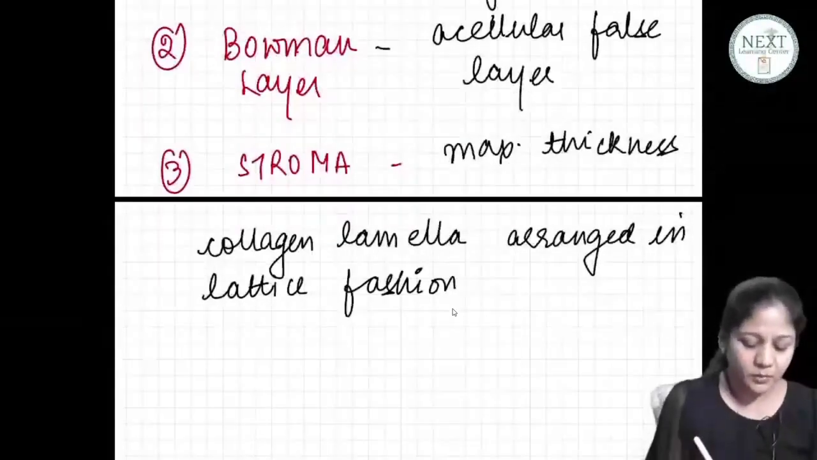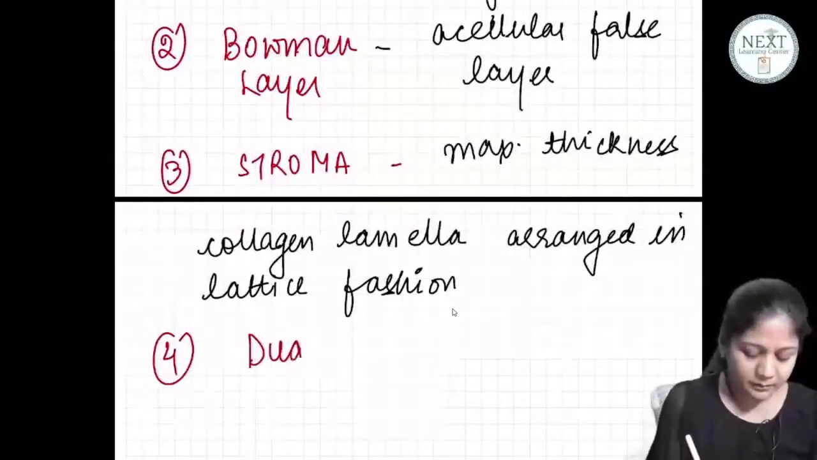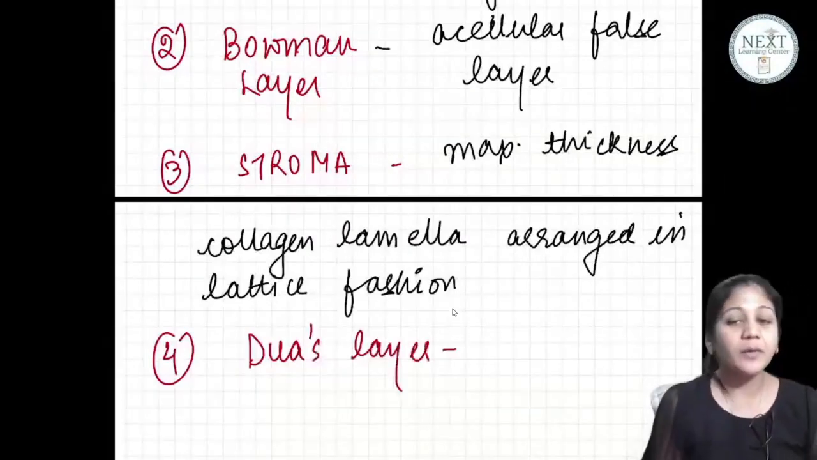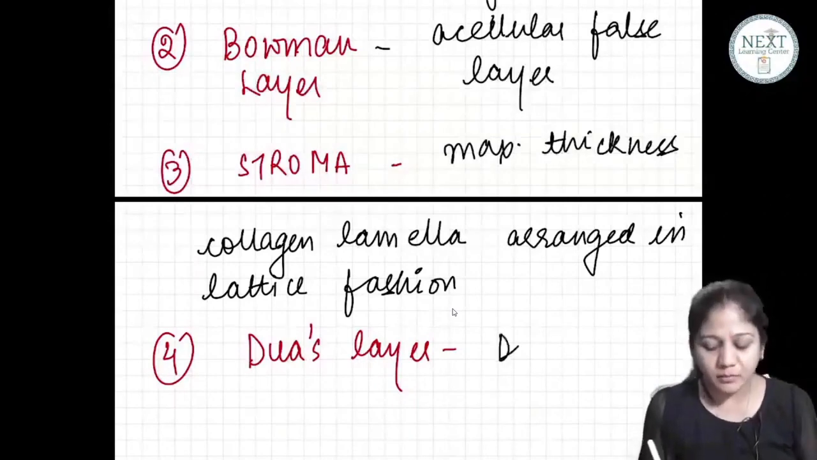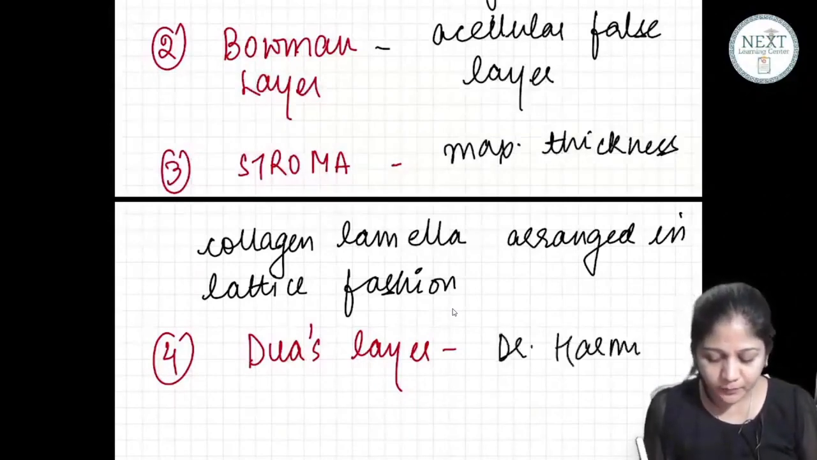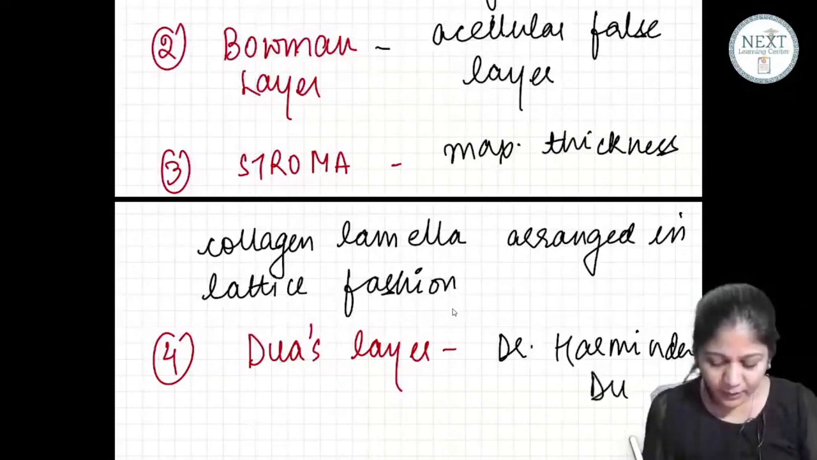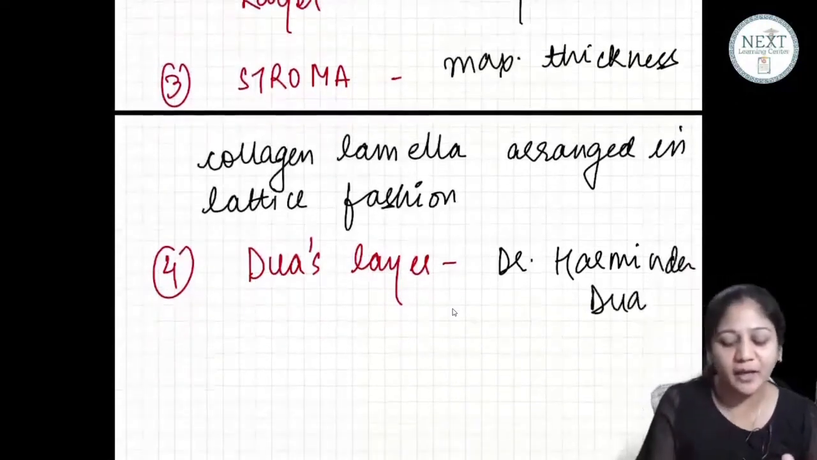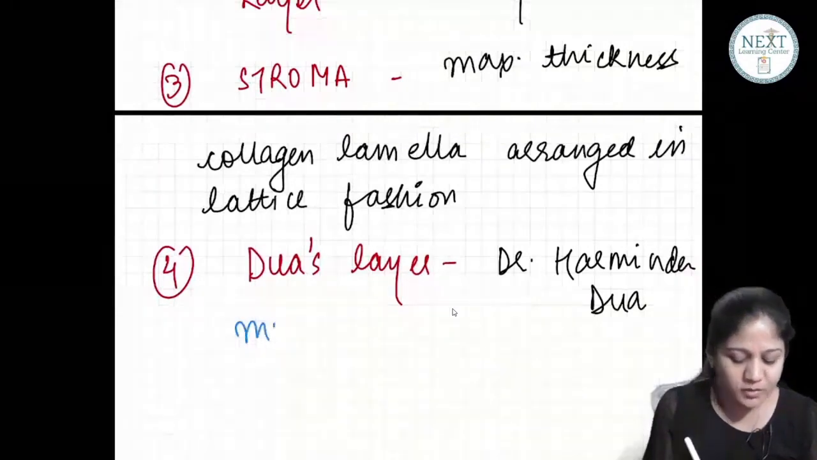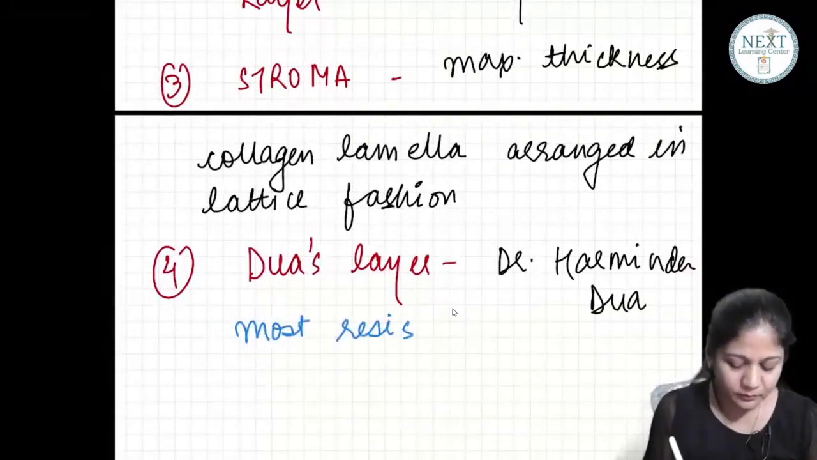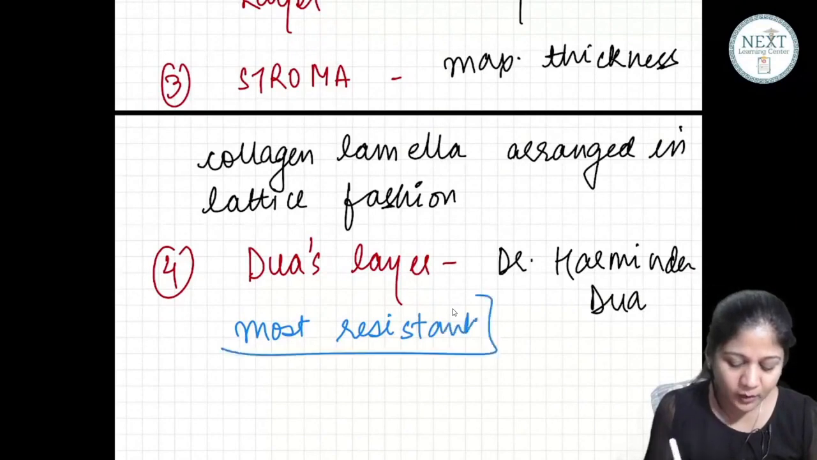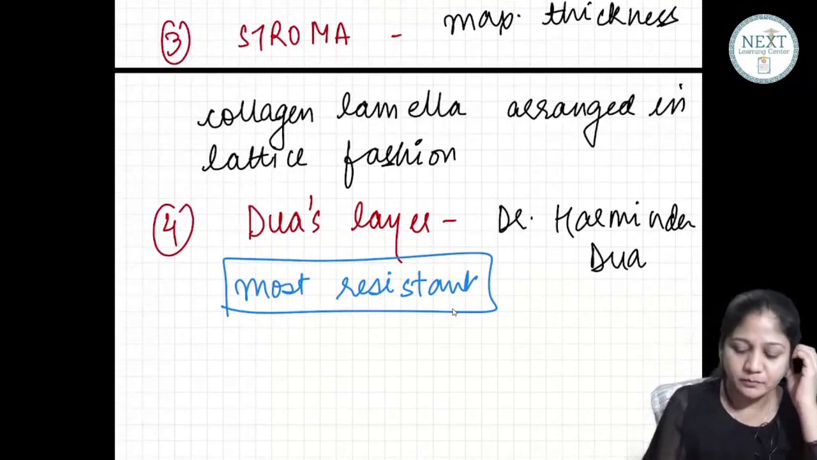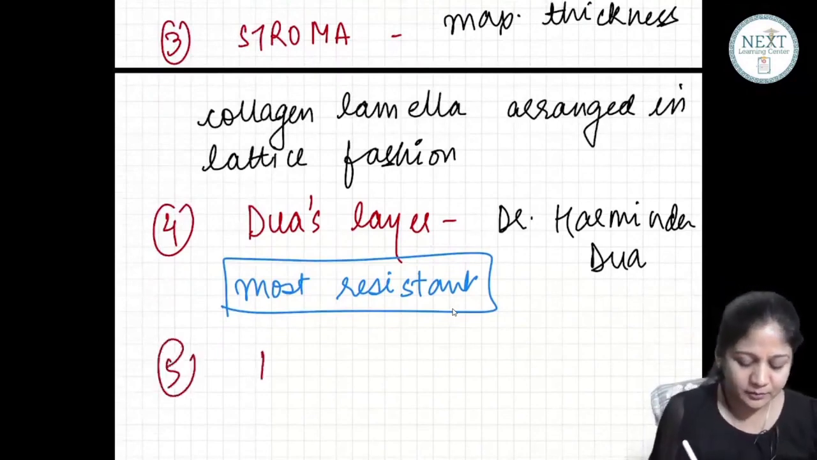Now what about the next one? The next is Dua's layer. Dua's layer is a new layer discovered by an Indian ophthalmologist, Dr. Harminder Dua. What did Dr. Dua say? Dr. Dua said that this layer is the most resistant layer. So you can split this cornea into two. Splitting of the cornea can be done here.